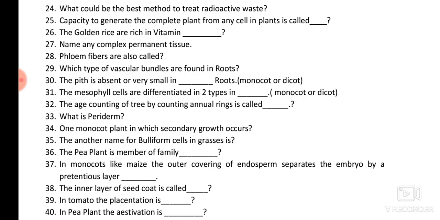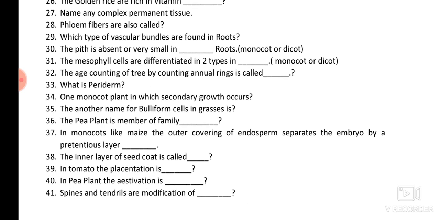Okay. The 32nd question is also very important. The age counting of a tree by counting the annual rings is called dendrochronology. It is a technique to find out the age of a plant by counting the annual rings. That is called dendrochronology. What is periderm? The periderm is secondary epidermis.